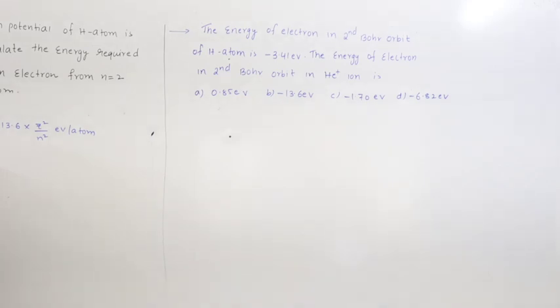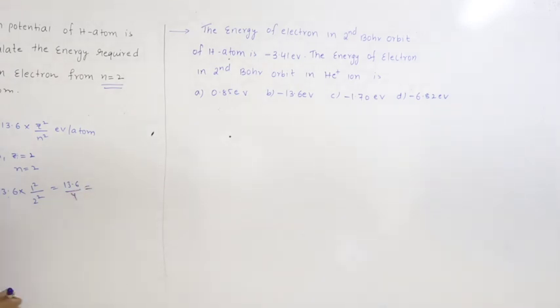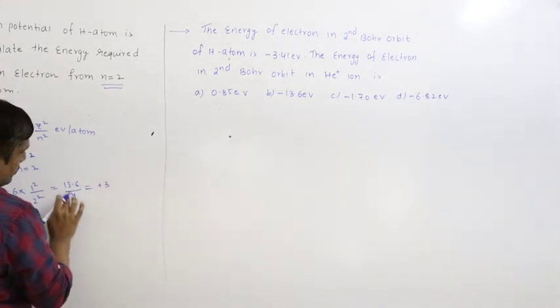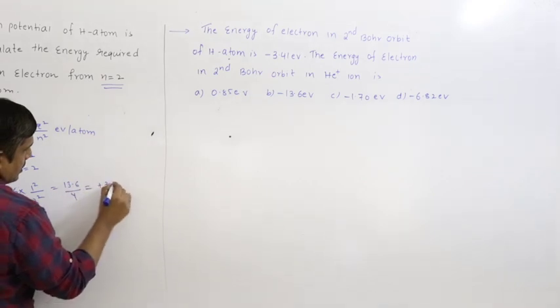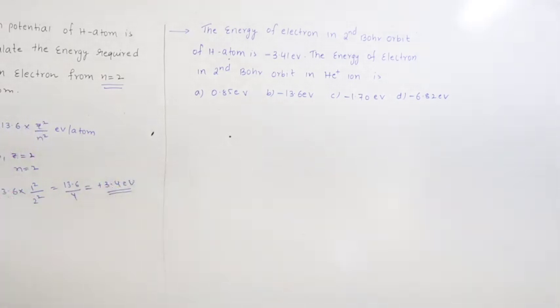So here, hydrogen atom, so for hydrogen atom Z equal to 1. We have to find in n equal to 2 state, if the electron is present in the second energy level. So ionization energy equal to plus 13.6 into 1 square by 2 square, that is 13.6 by 4. So 4 into 3, 12.4, so it will be around 3.4 electron volt.